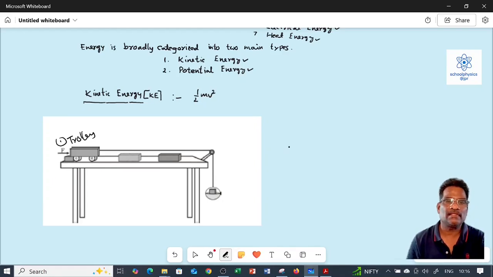The trolley is connected through a string to the pan suspended. We can use known masses in the pan. A wooden block is placed in front of the trolley.